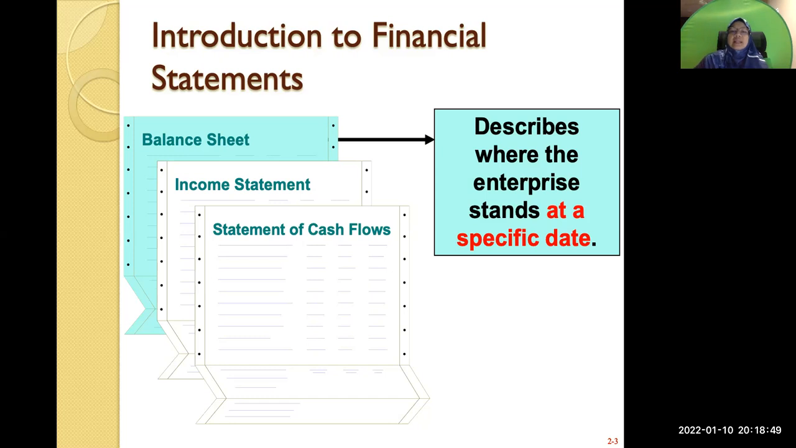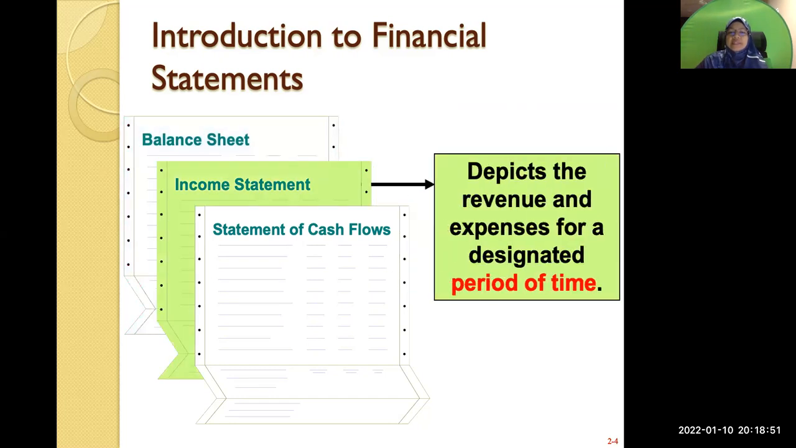And then what else? The income statement depicts the revenue and expenses. So it tells you what your revenue is. Revenue is your sales, if you're selling goods. But sometimes you do not sell goods, you sell services. For example, a company that provides services for motor vehicles. So you don't sell goods, you provide services.